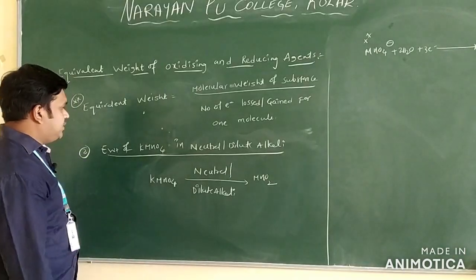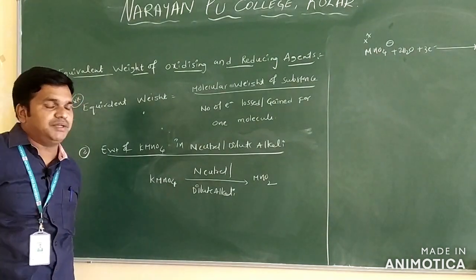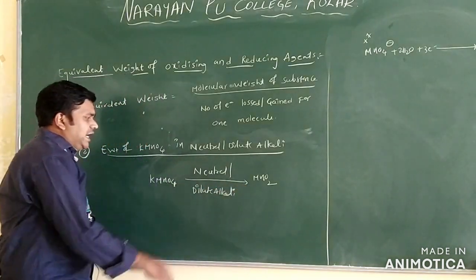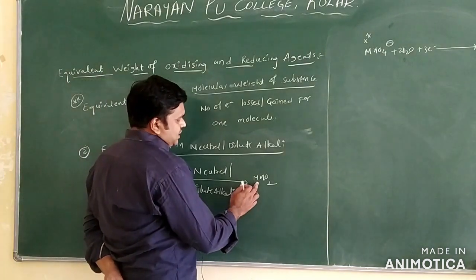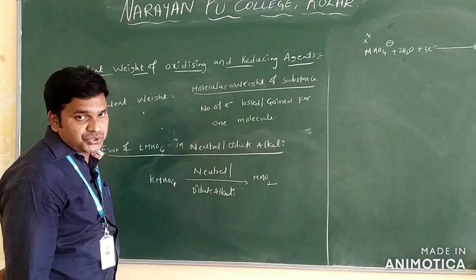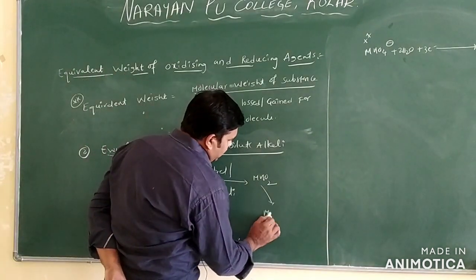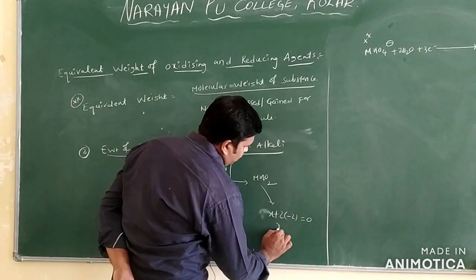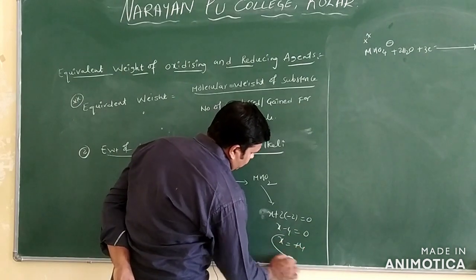Now let us see the next: the equivalent weight of KMnO4 in neutral or dilute alkali medium. KMnO4 can be converted into MnO2 in dilute alkali or neutral medium only. Here, for manganese, we take oxidation number X. In MnO2, X plus 2 into minus 2 is equal to 0, so X minus 4 is equal to 0, X equal to plus 4.